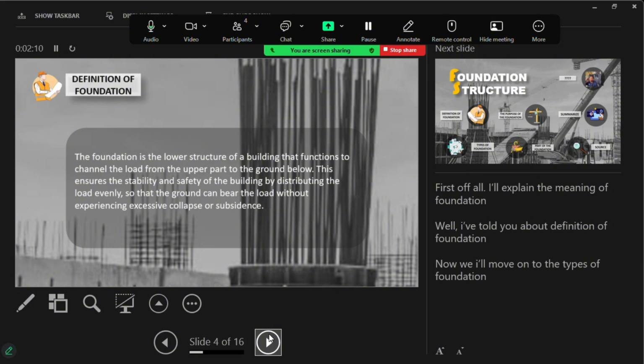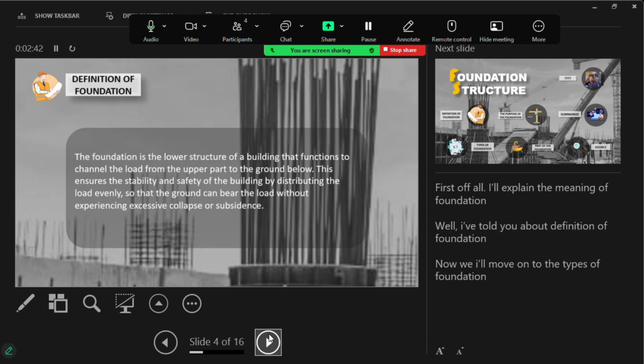First of all, I explain the meaning of foundation. The foundation is the lower structure of a building that functions to channel the load from the upper part to the ground below. This ensures the stability and safety of the building by distributing the load evenly so that the ground can bear the load without experiencing extensive collapse or subsidence.